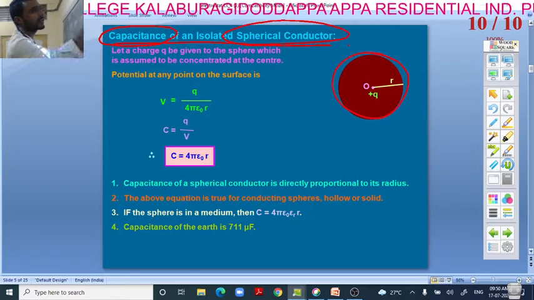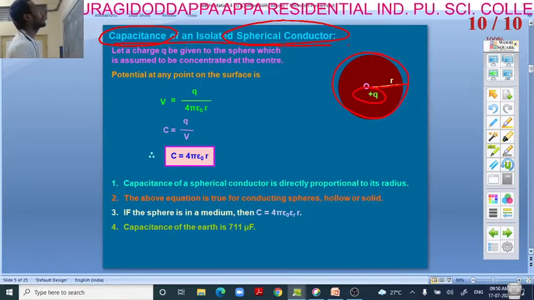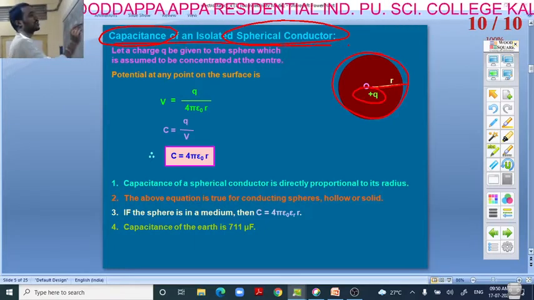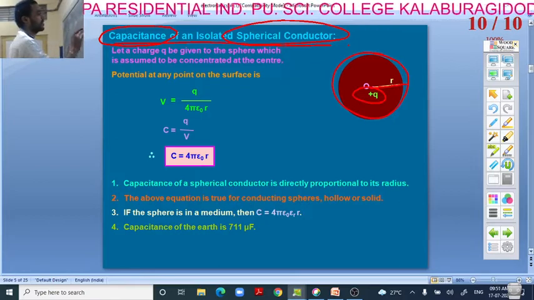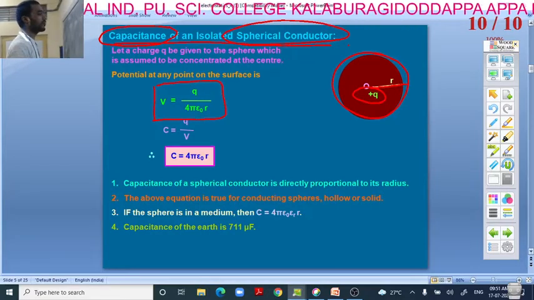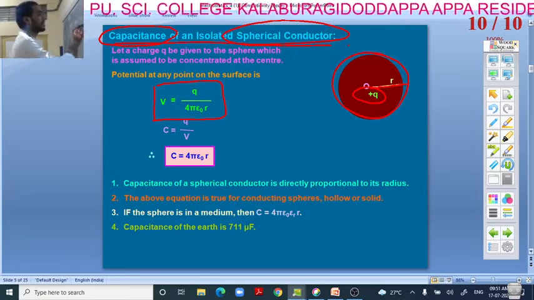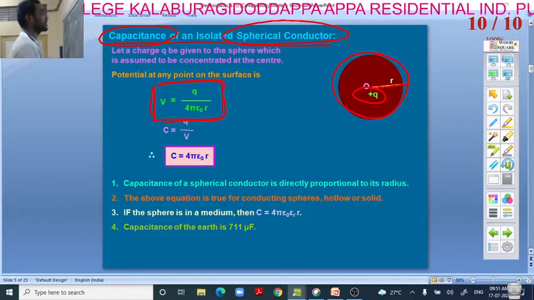Let us assume this is our spherical conductor with radius R, charge Q. Potential at any point on the surface, we know that expression already. V is equal to Q divided by 4 pi epsilon R. This is our potential formula to find the potential at any point on the surface of a conductor.